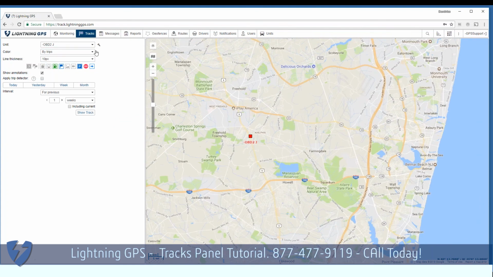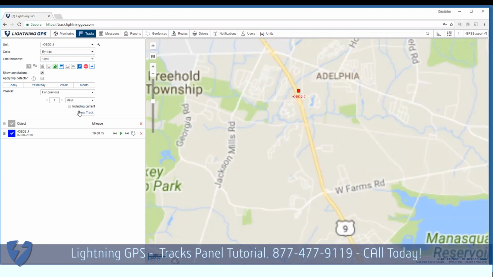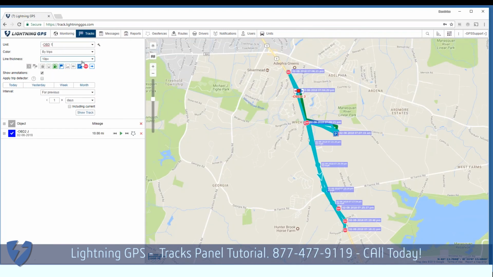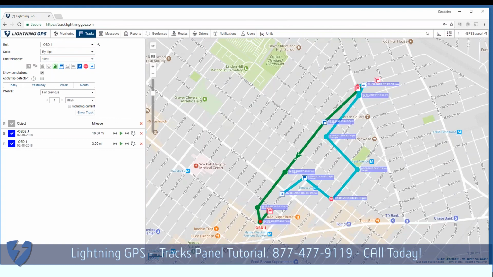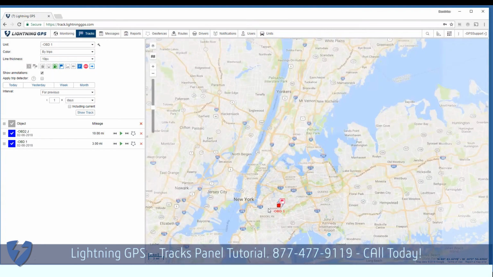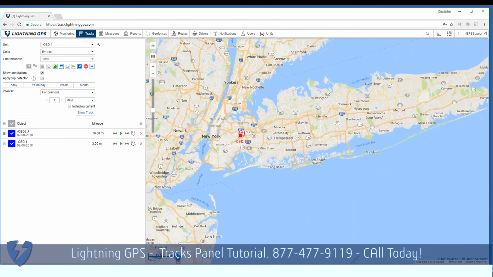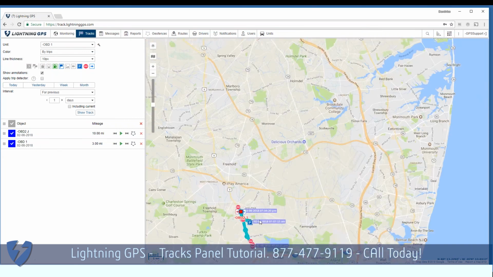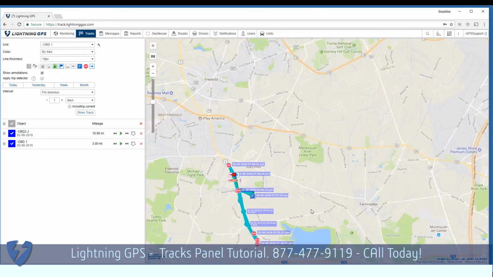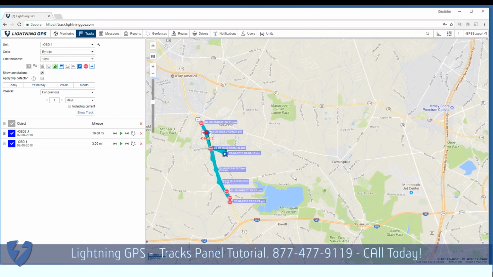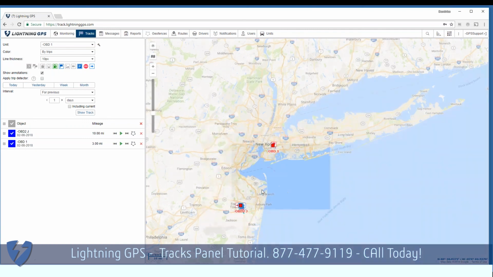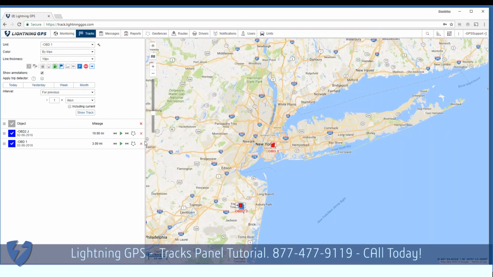Now, if we wanted to, we can load up more than one. So now I have more than one on the map. If I wanted to remove one, I could click the X and find the one.